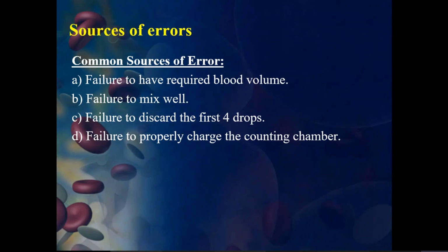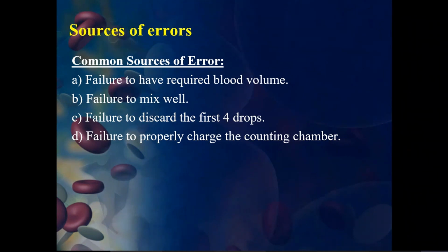Then the failure to discard the first 4 drops. That also I told you. Here what happens, the stem of the pipette needs thorough mixing. Thorough mixing will be done only in the stem but not in the capillary tube. So the capillary tube blood will be removed first, 4 to 5 drops, and then the next solution will be placed in the hemocytometer channel, right? So the 4 drops should also be discarded.